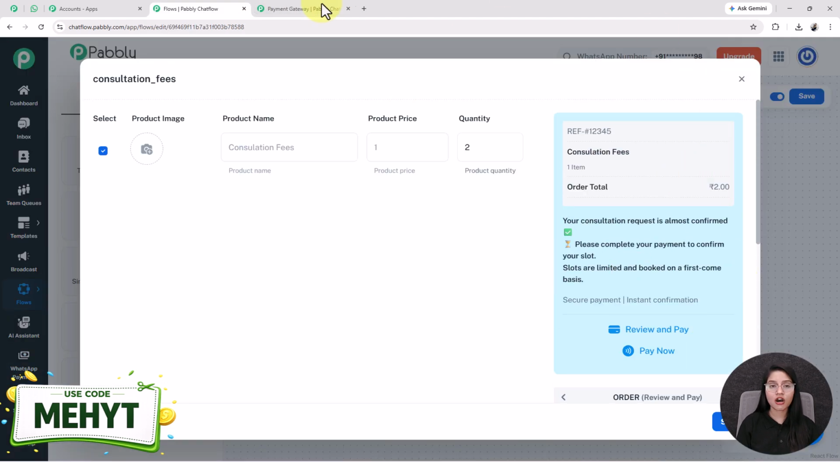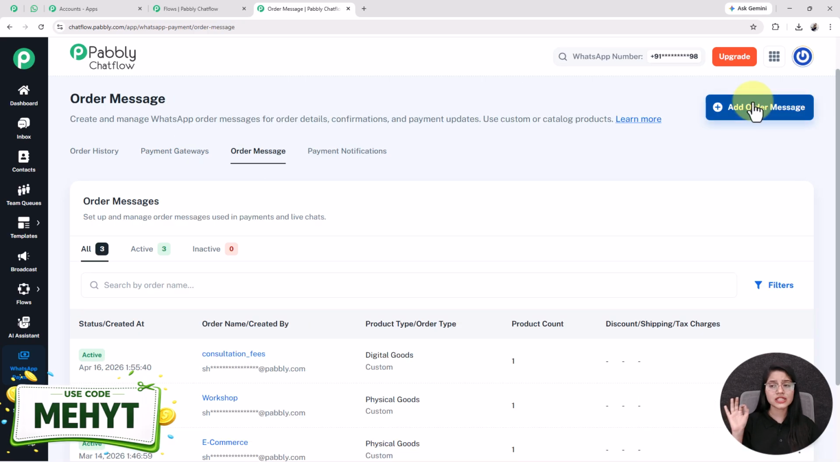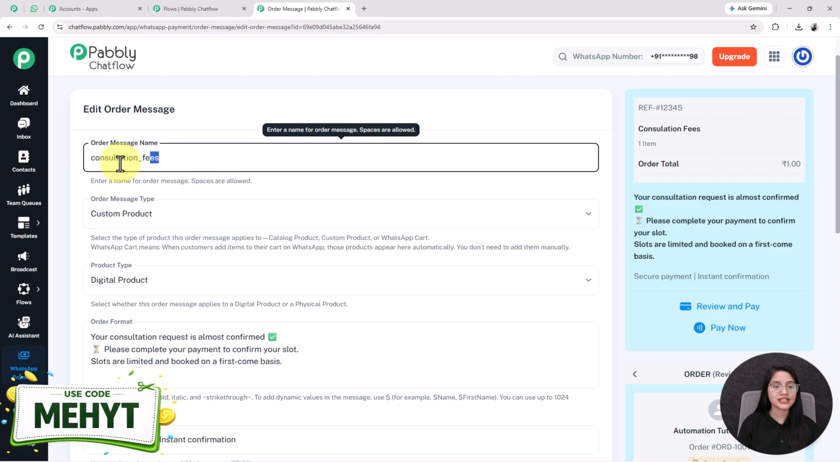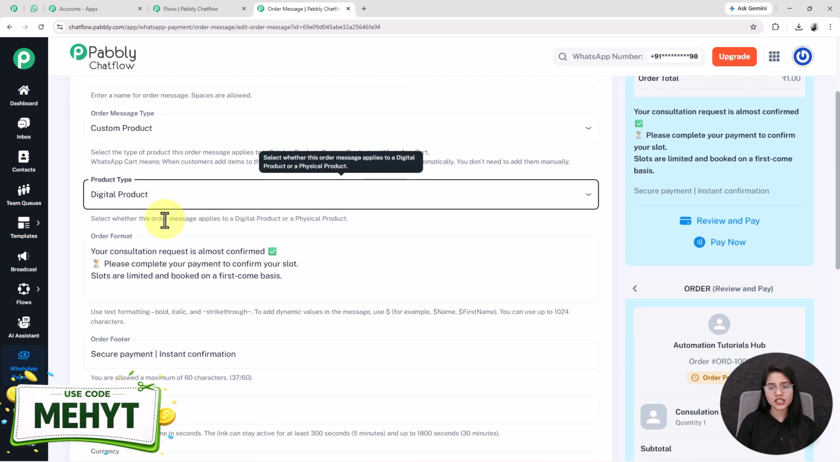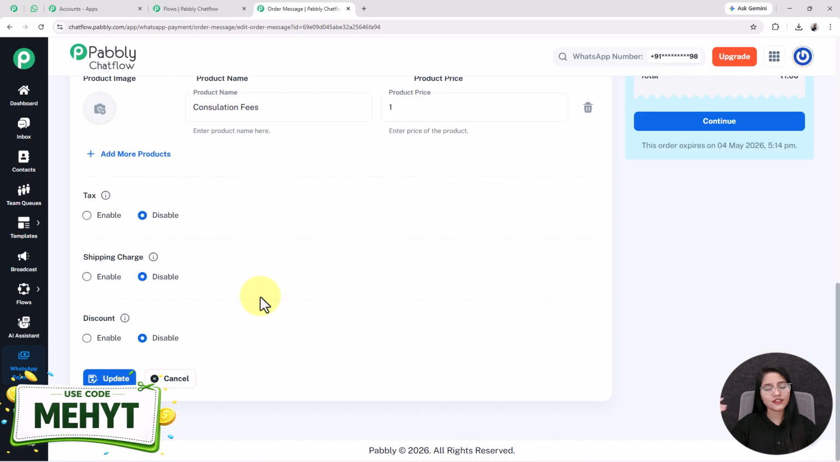And for designing the order message, you have to click on this order message option and simply click on this plus add order message button. I have already created one by the name of consultation fees. See, in real time it looks like this, where I have given the message name as consultation fees. Message type I have selected as custom product, type as digital product, and entered the test message content in this field. After that, I have done this complete setup. As I'm saying again and again, we have already created a separate detailed video of how you can do this full setup. Check the description below for the video link.